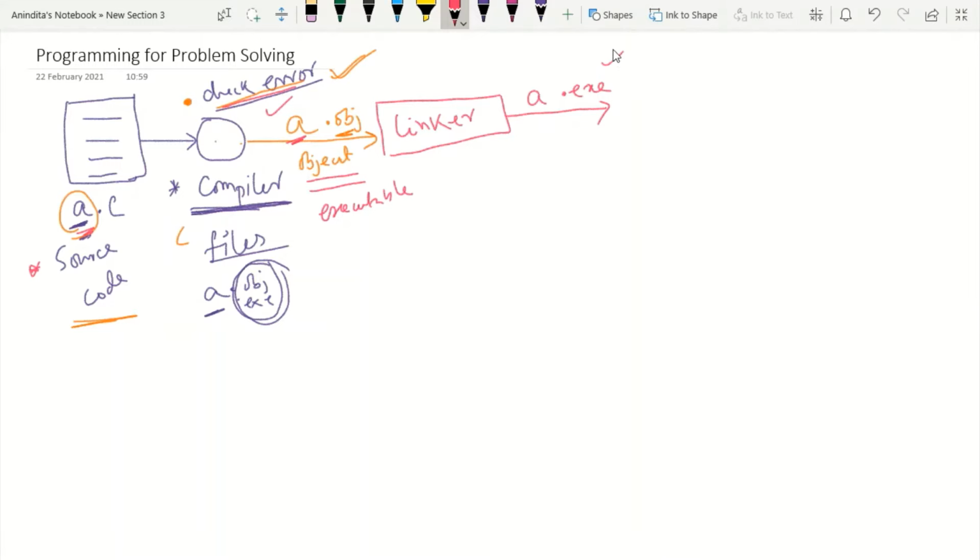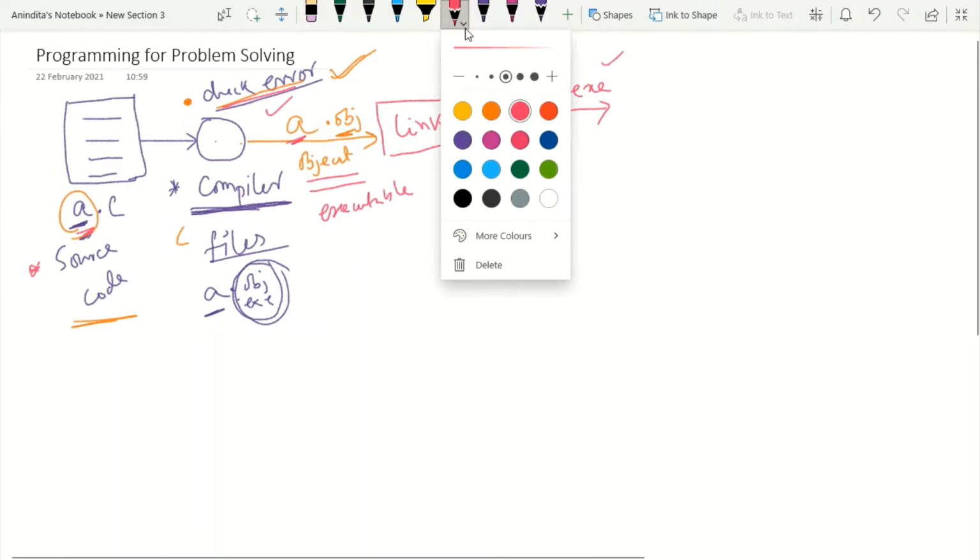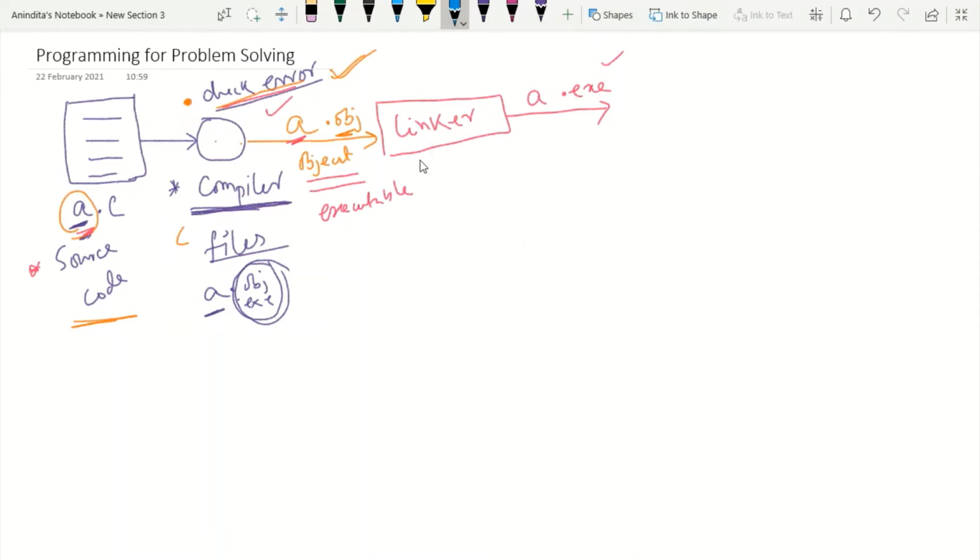But here there is a twist. What is that twist we have to understand? The linker cannot directly create the executable file. Here the linker needs someone. Basically, the linker needs library functions. Now we have to understand what these library functions are.